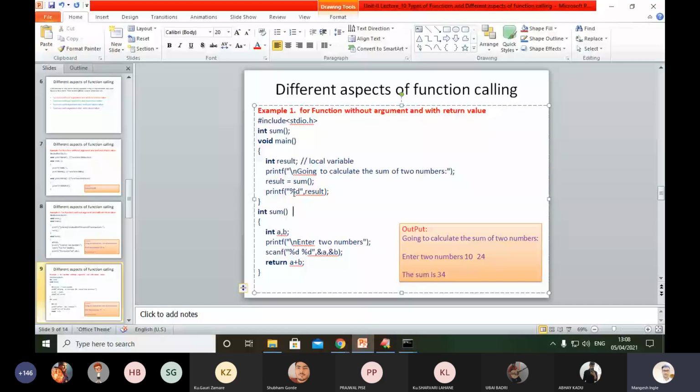For that we use %d to provide the memory location to the variable result.